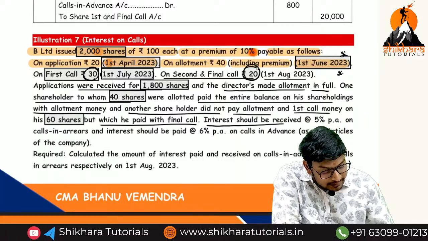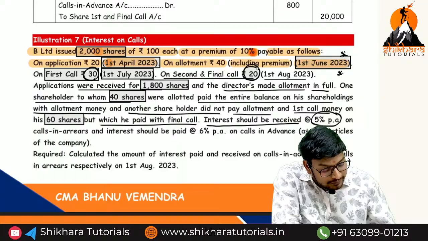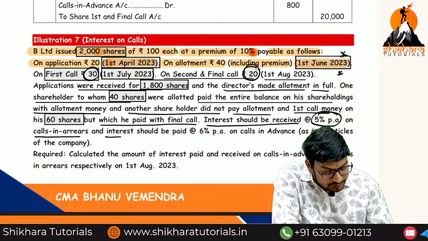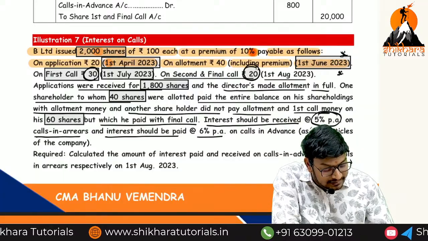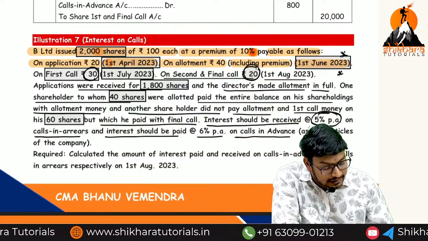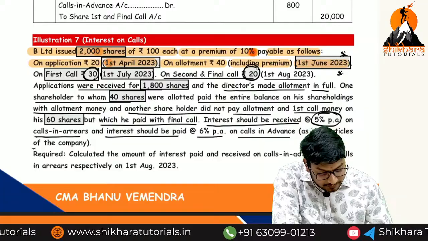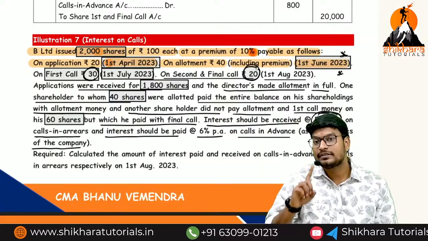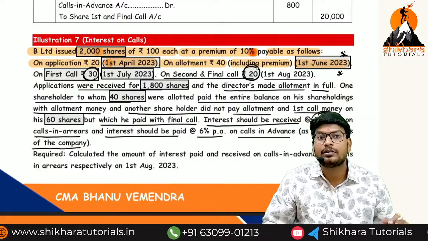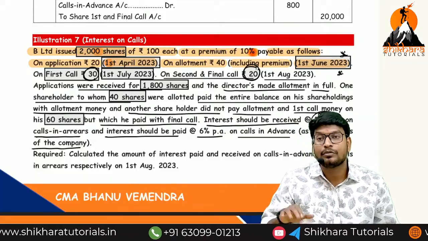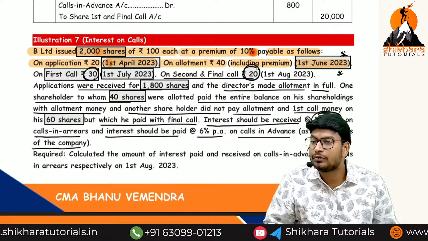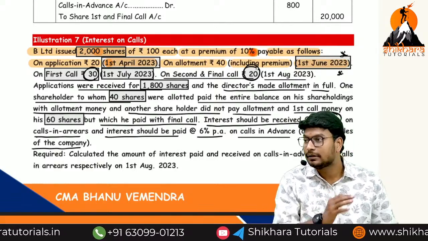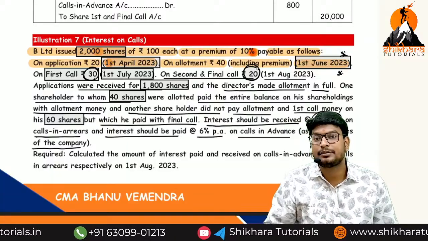Interest should be received at the rate of how much? 5% per annum on the calls in arrears, and interest should be paid at how much? 6% per annum on calls in advance as per the articles of the company. But maximum how much should be there? On calls in arrears 10%, on calls in advance 12%. More than 10 cannot be accepted, more than 12 cannot be accepted. These are below 10 and below 12, so it is acceptable or not acceptable?